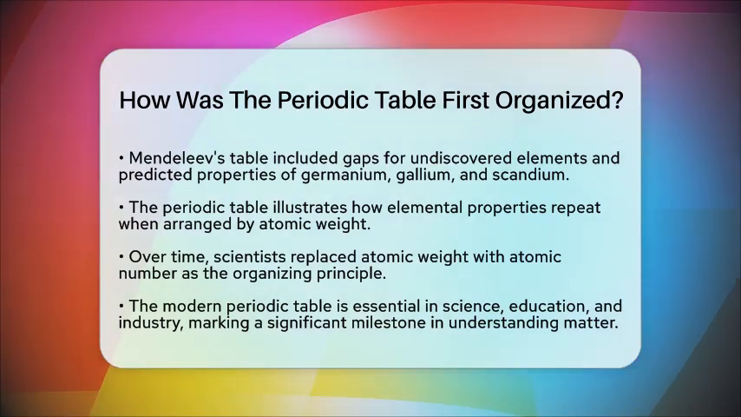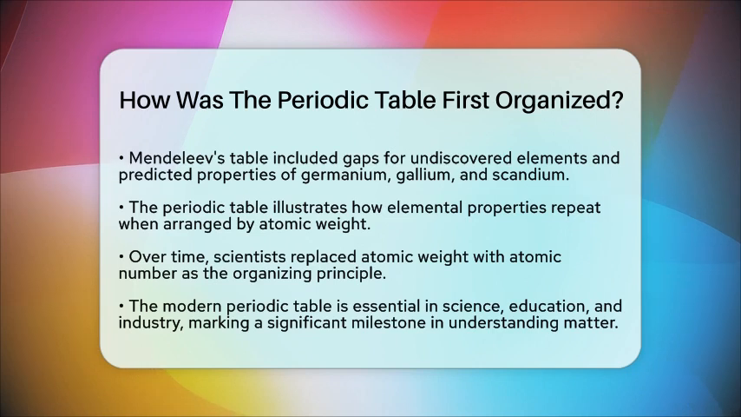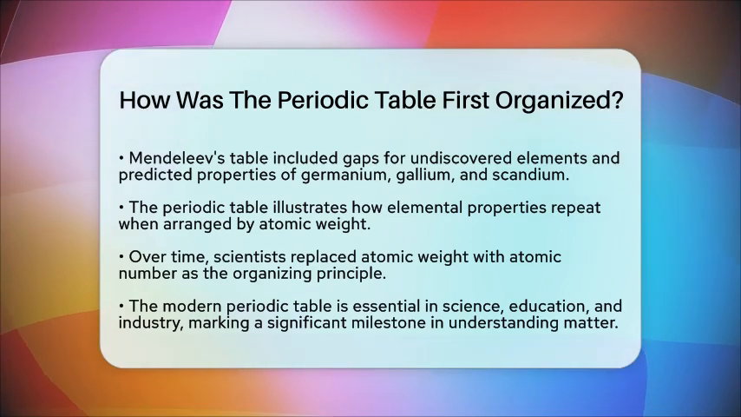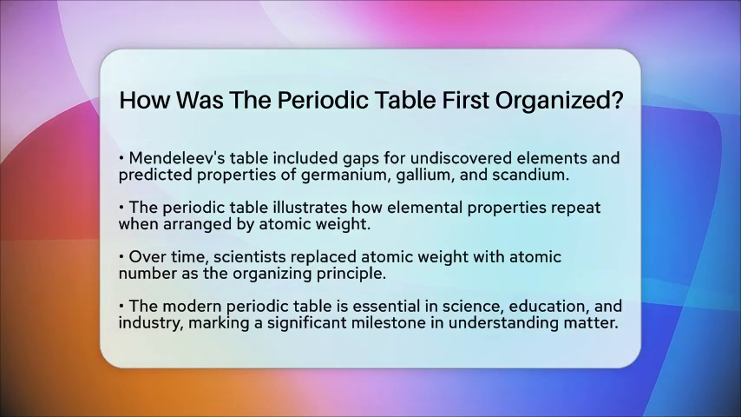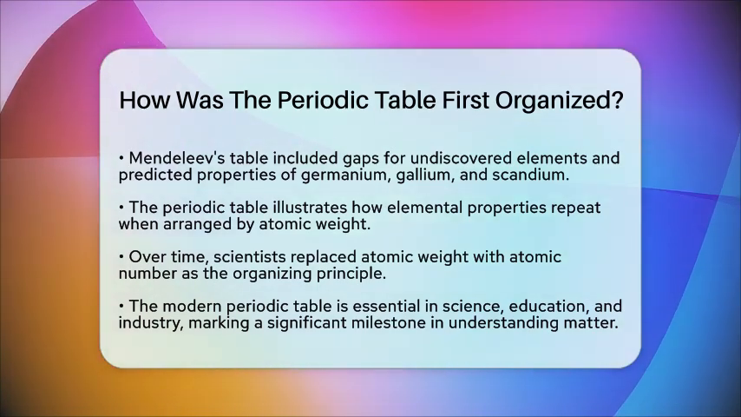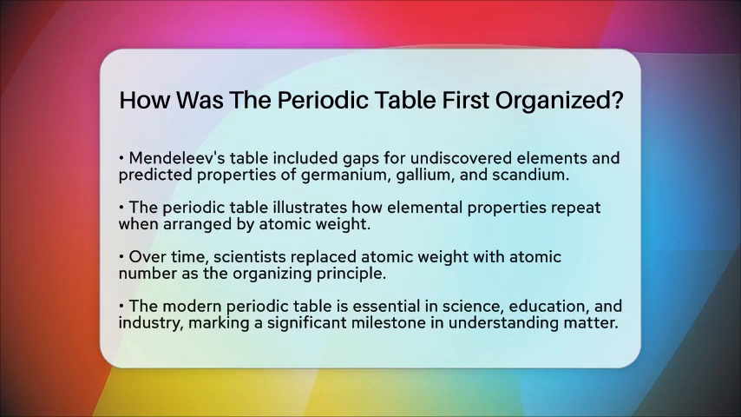Over time, scientists refined Mendeleev's work. They replaced atomic weight with atomic number, which is the number of protons in an atom's nucleus, as the organizing principle. This change resolved inconsistencies in Mendeleev's original table.